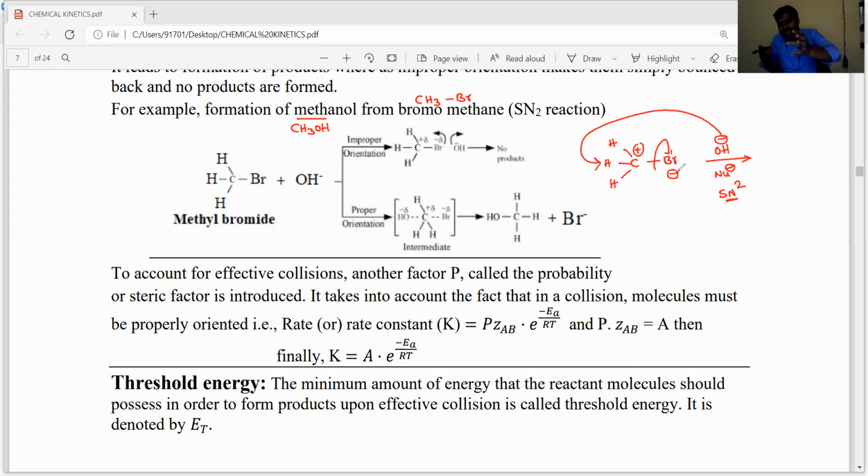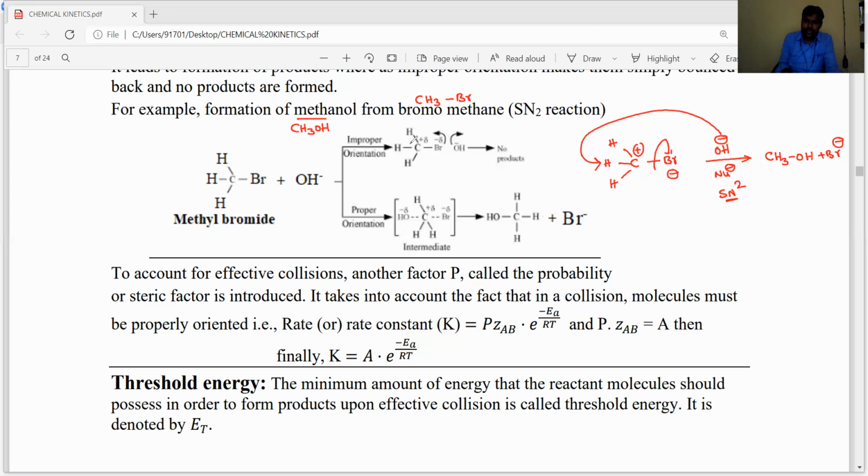If the leaving group and the incoming OH minus nucleophile are both in the same direction, it does not form a product, because if both are coming from the same direction, they will collide with each other and do not form the product. One is going in one way, another one is coming from the opposite way, and that leads to the formation of the product. So the product is CH3OH plus Br minus. Okay, dear students, now I will show what is the proper direction and what is the improper direction or improper orientation.